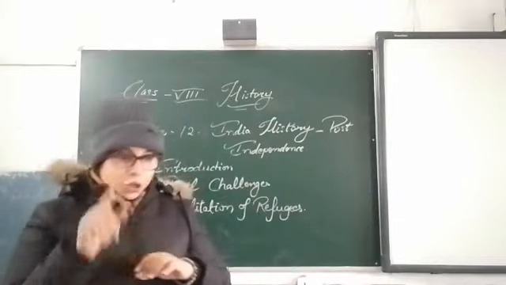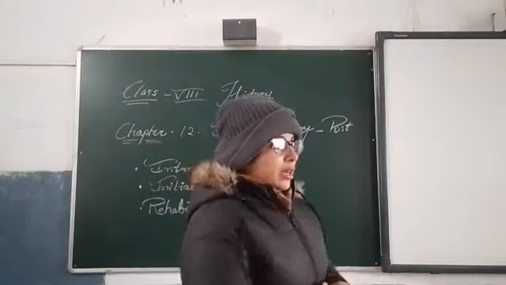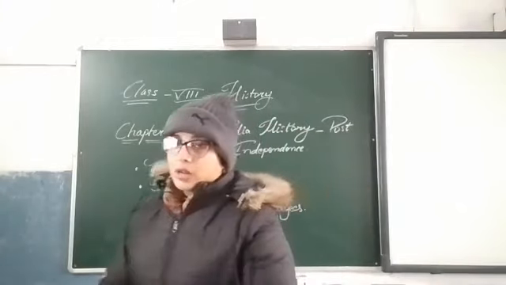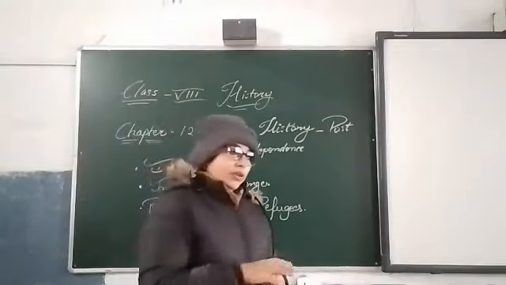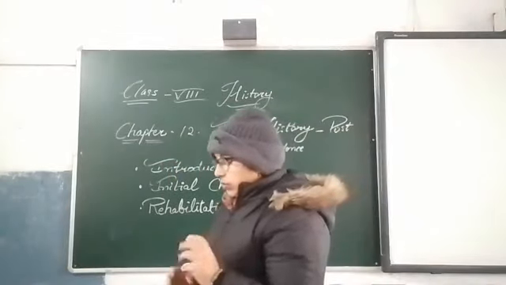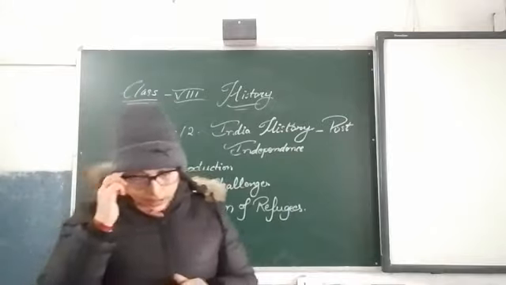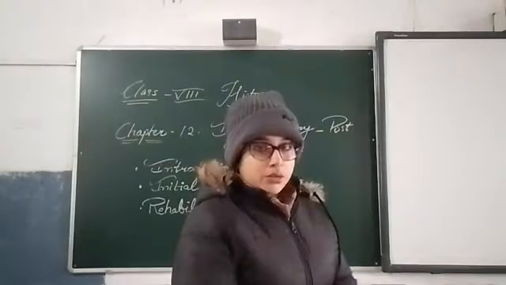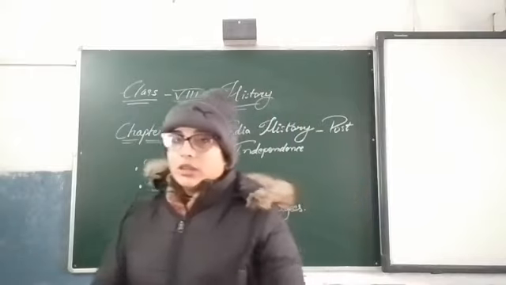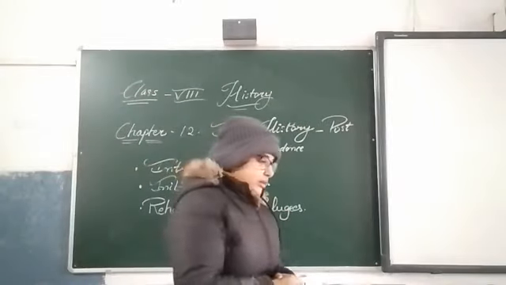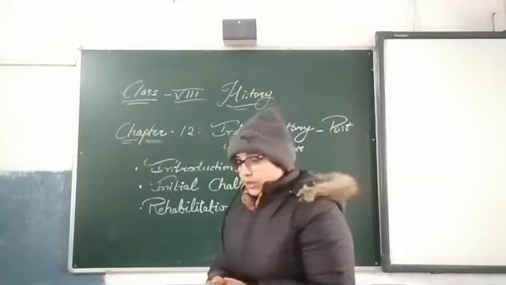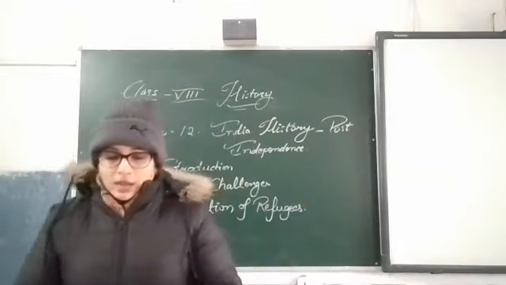A question mark was put in front of the leaders: how will we control our country, how will the people get united, and how will we manage all things, because communal riots had started in the country. Hindus and Muslims were fighting with each other, and they had to manage all the things of India.